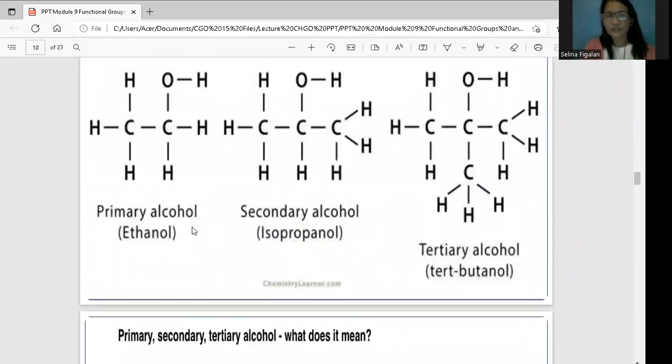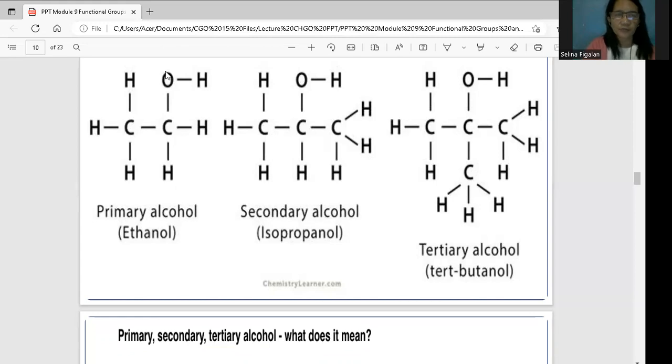So these are considered, the ethanol is considered as primary. Why? Single bond. Isa pa, this is an OH. It is not a single bond naman sila lahat eh. So this one is OH. Ito yung carbon nito ay nakakabit. This OH ay nakakabit ang isang carbon. Okay, so this is, ano kasi, ang formula nito is CH3, then CH2. Okay, then the other side, CH2, this one hydroxide kasi. Why? Because there is one atom of carbon and three atoms of hydrogen. In this part, there is a hydroxide here, one carbon atom and two atoms of hydrogen.